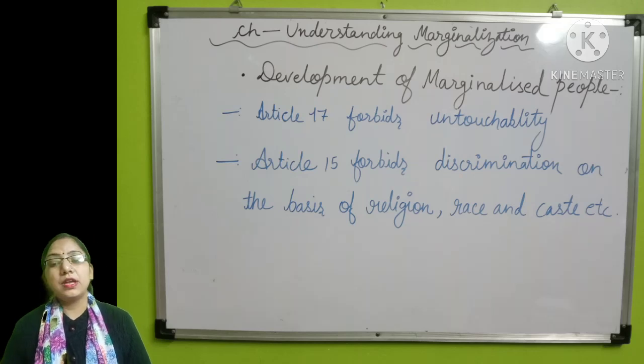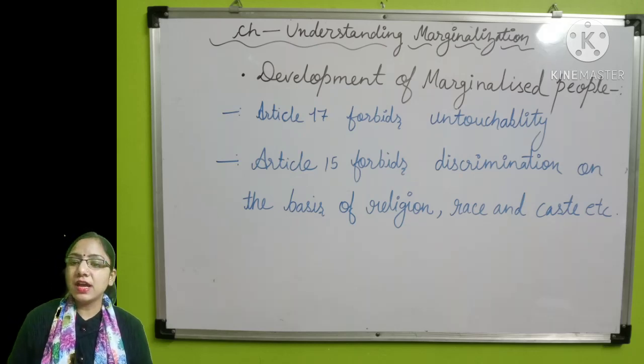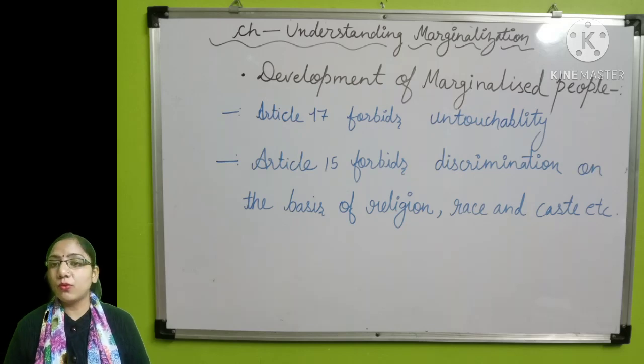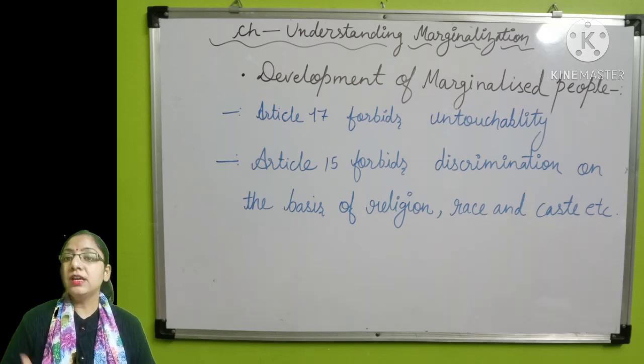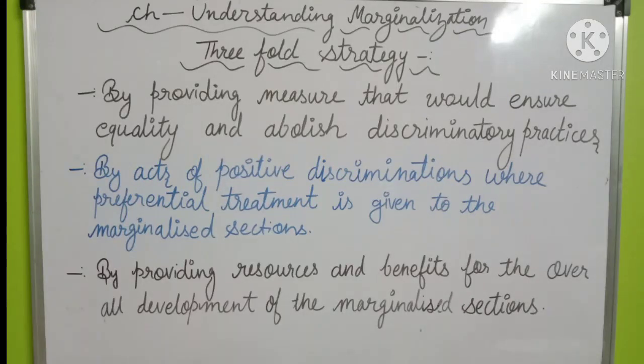The Constitution aims to protect the marginalized sections through a threefold strategy. Number 1, by providing measures that would ensure equality and abolish discriminatory practices. Number 2, by acts of positive discrimination, where preferential treatment is given to the marginalized sections. And number 3, by providing resources and benefits for the overall development of the marginalized sections.